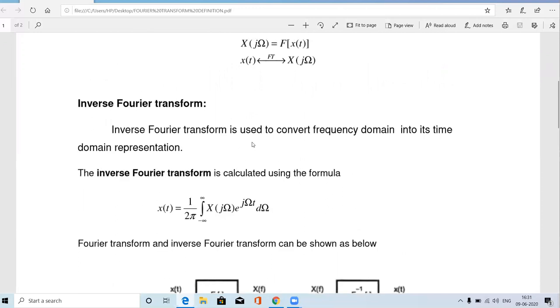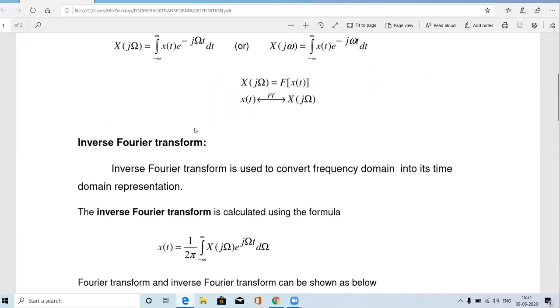Okay. So what is the difference between this Fourier transform formula and this inverse Fourier transform formula? Here in Fourier transform, the input is x of t, output is capital X of j omega. In inverse Fourier transform, output is the time domain signal, input is a frequency domain signal. And the integration limit is the same. Here e power minus j omega t, and here e power plus j omega t.